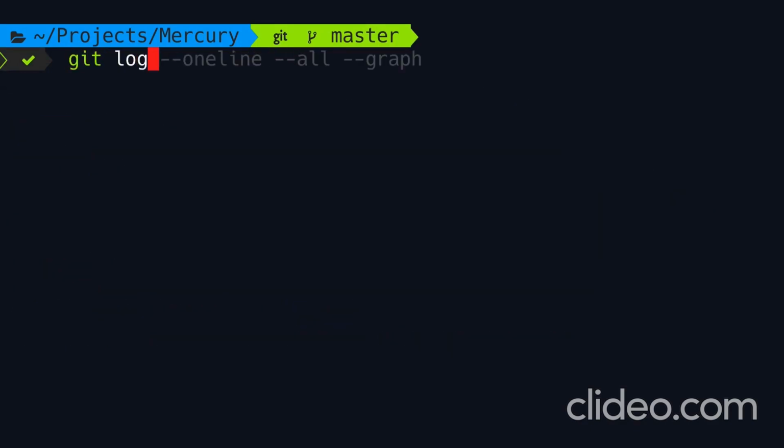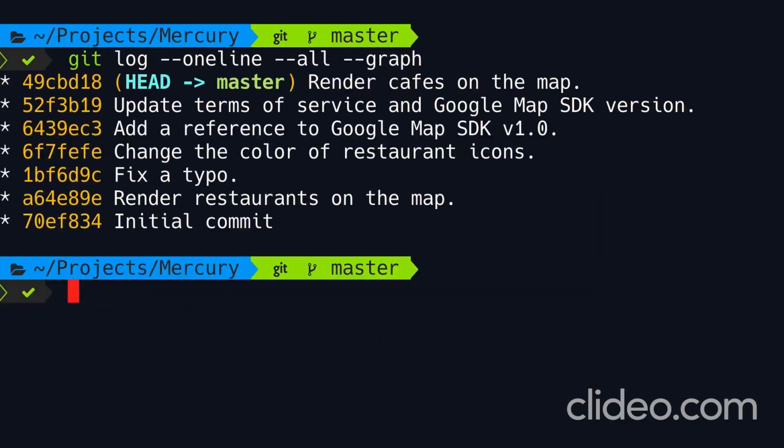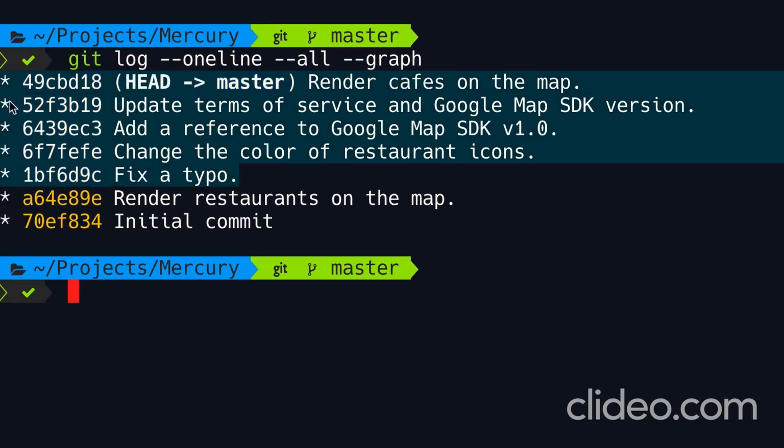Now let's pull up the history. Now I want to emphasize this one more time. In this demo, we reworded this commit, which caused this commit to be recreated. And that means all the subsequent commits were also recreated. So we have rewritten history. As I told you before, rewriting history is a destructive operation. You should do this only with the commits in your local repository. Next, I'm going to show you how to reorder commits.